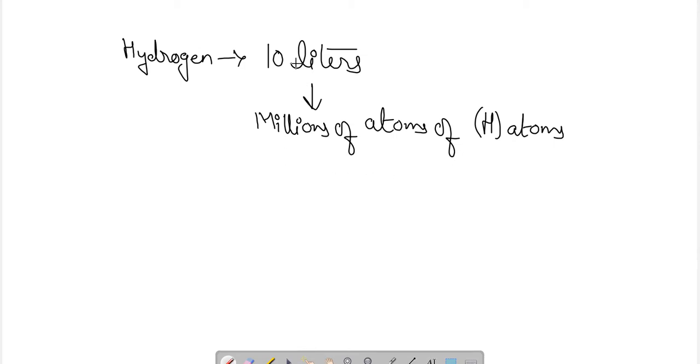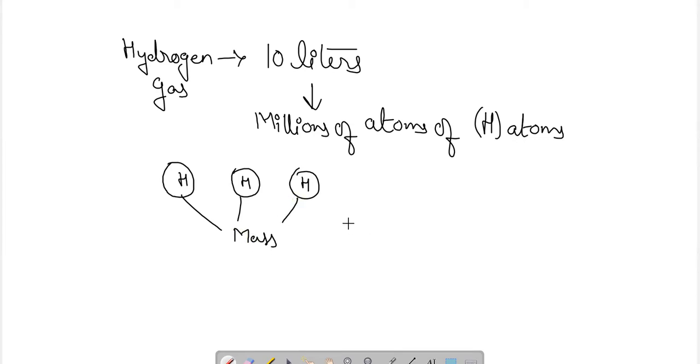In this 10 liters of hydrogen gas, each atom of hydrogen will be identical, meaning they will have the same mass and the same chemical properties. This was the third postulate of Dalton for the atoms.